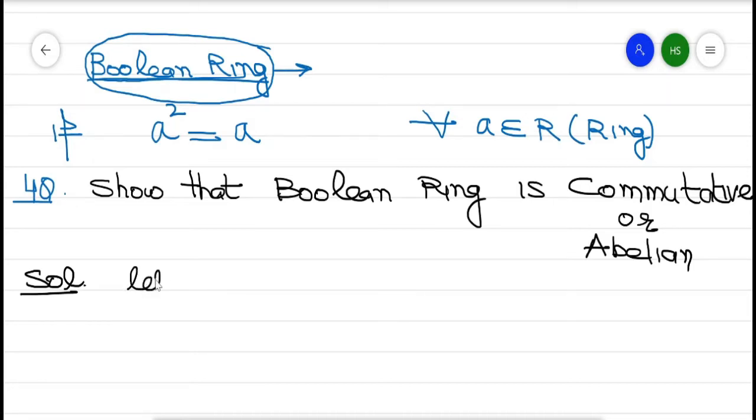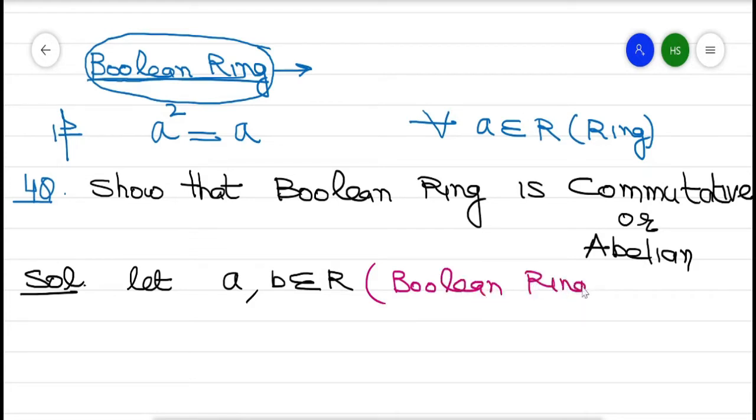Now let a, b belong to R. So what is R? R is a Boolean ring, that is, a ring with the special kind of property.